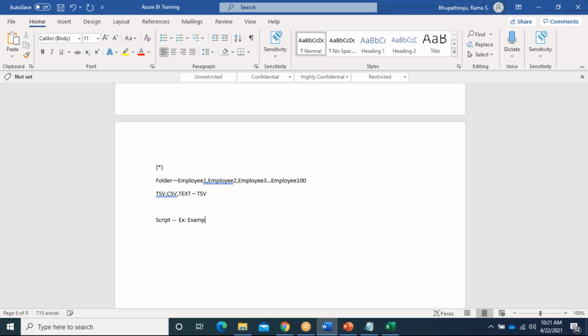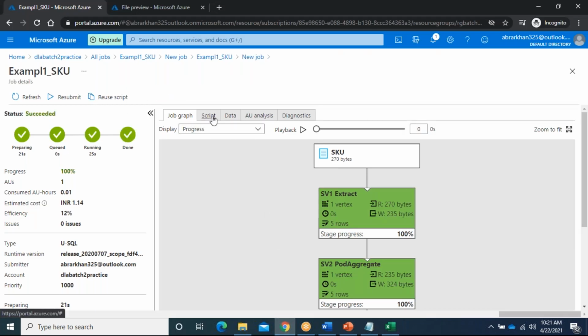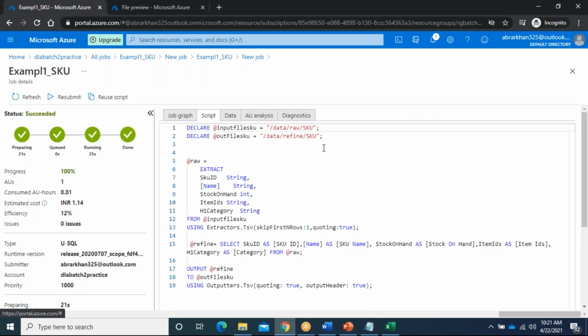Here, example one, I make it SK, you can append with your name. In my case, I will append Surya. You can append Venu, Abrar, whatever. For the input file, you can use the same file, no problem. But for the output file, append your name here, for example underscore Surya.